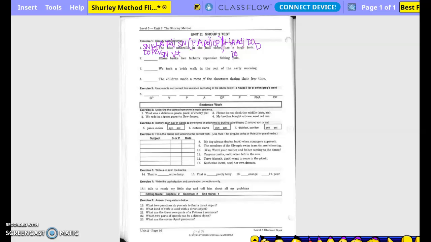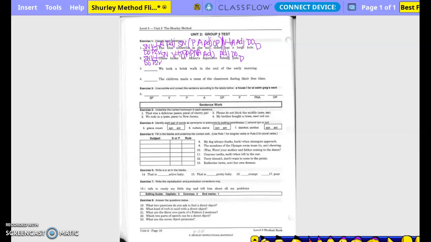Okay. What kind of pole? Fishing. Adjective. What kind of pole? Expensive. Adjective. Whose pole? Father's. P-N-A, because possessive noun adjective. And whose father? Her. And this one is possessive pronoun adjective. Okay, so pattern: subject, noun, verb, transitive, direct object, pattern to check. Okay. We don't have any prepositional phrases, right? Period.